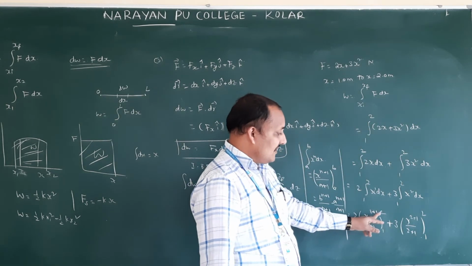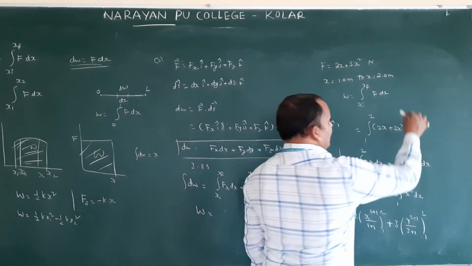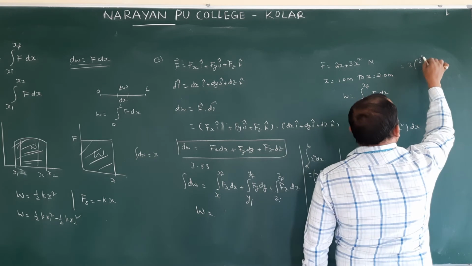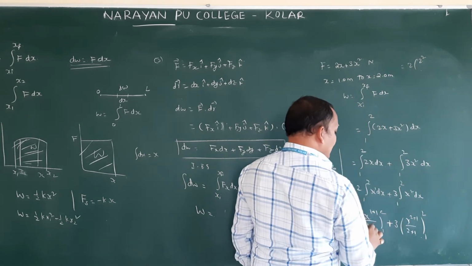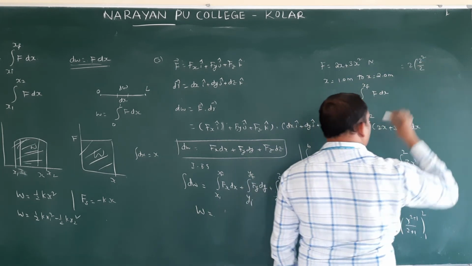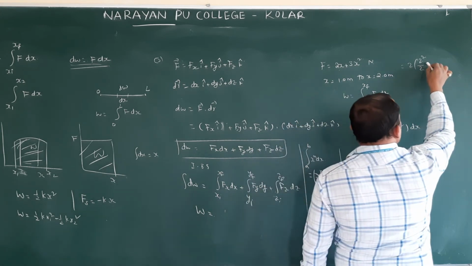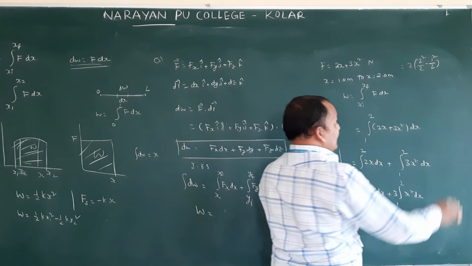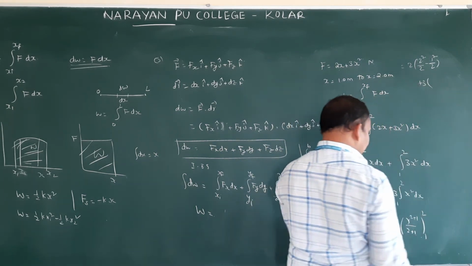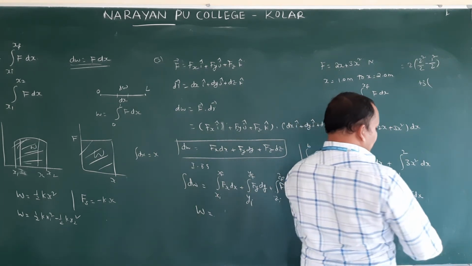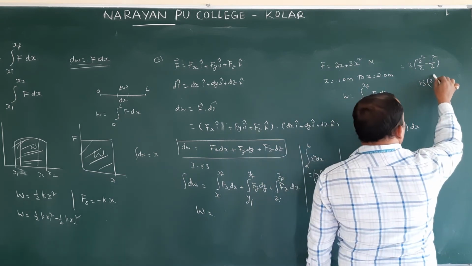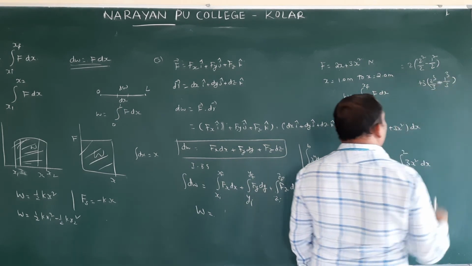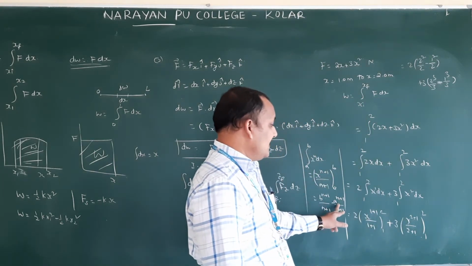In place of x, how much do we have to substitute? 2. So 2 into 2 square by 2 minus 1 square by 2, plus 3 times 2 cube by 3 minus 1 cube by 3. So this minus this.